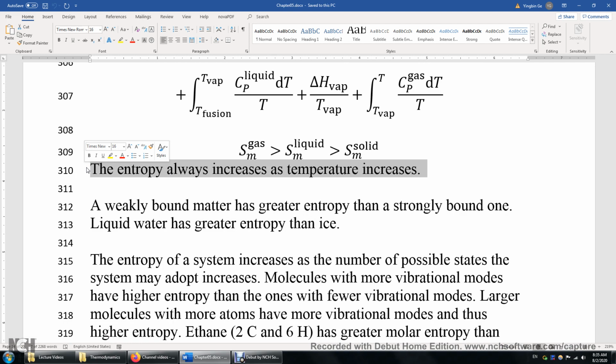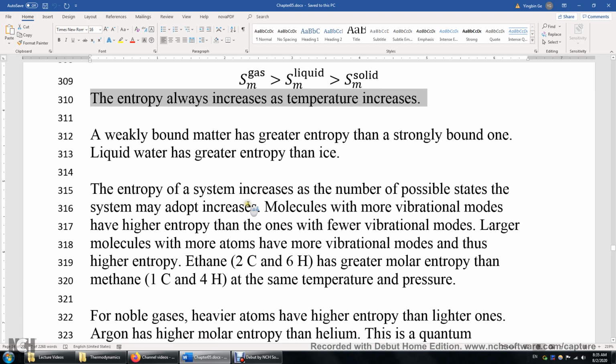Now we have a few more things to say about the entropy. A weakly bound matter has greater entropy than a strongly bound one. Why is that? Very simple. Entropy is a measure of the dispersal of energy. It's also a measure of disorder. A weakly bound matter has a higher disorder than a strongly bound one, and also energy is more dispersed in a weakly bound matter.